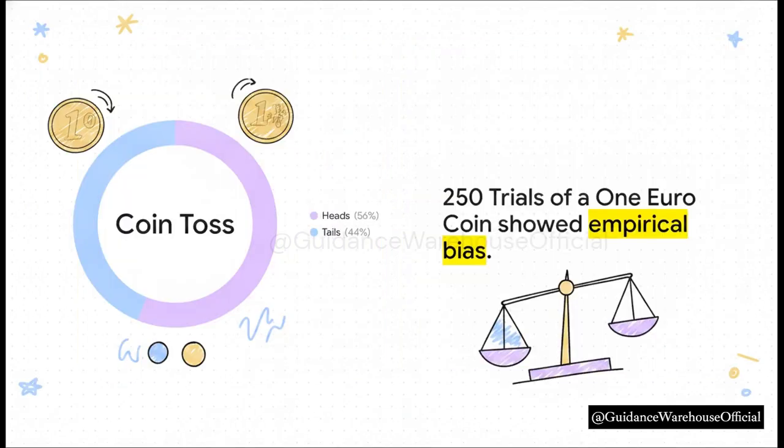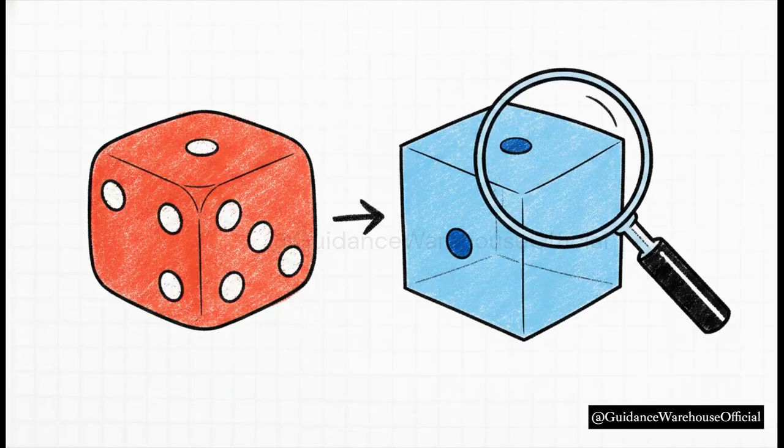Let's look at a fascinating real-world example from our source material. A couple of math professors in Europe had their statistics students test the Belgian €1 coin. Now, you'd expect a clean 50-50 split, right? But after 250 trials, they observed 56% heads and 44% tails. The empirical data showed the coin was actually biased. And this brilliantly illustrates the answer to our casino question from the very beginning of this lecture.